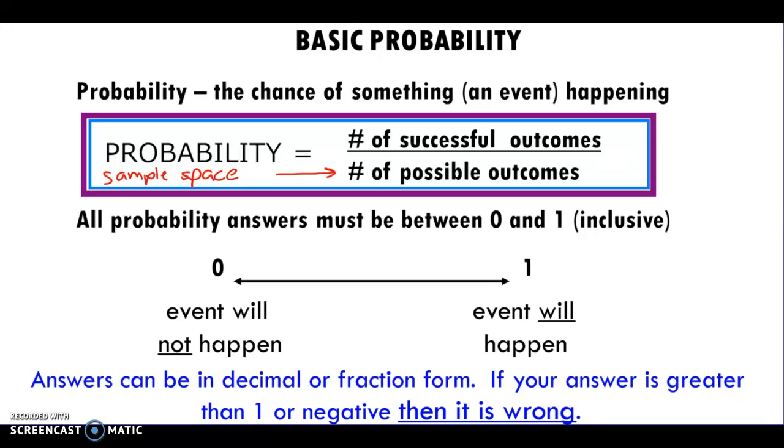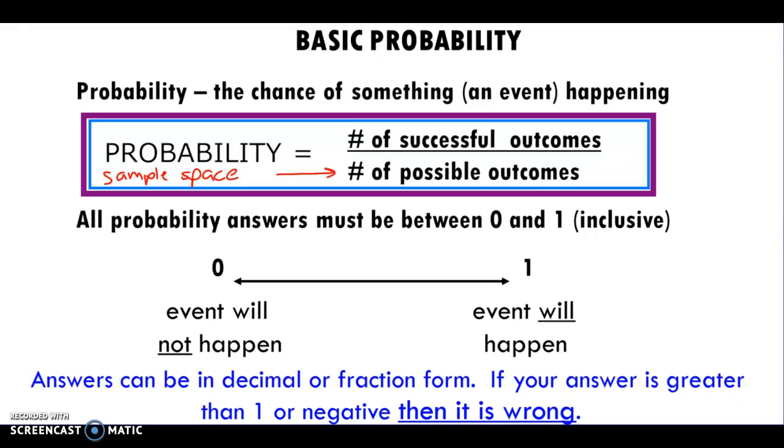Now what if I ask you, what is the probability that I roll a 5? Well, in this case, a successful outcome is what I want. So what do I want to roll? A 5. So one side is a 5. Out of how many? 6. So I would call that a 1/6 probability, or 1/6.